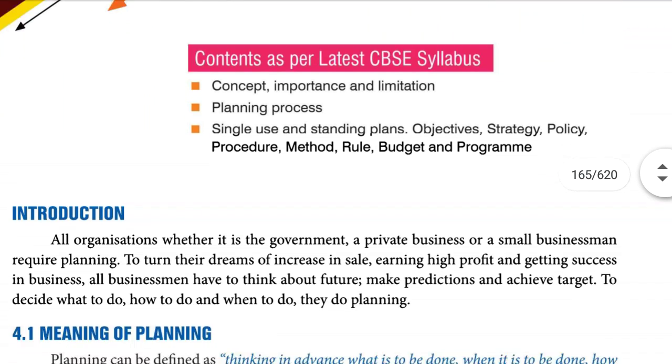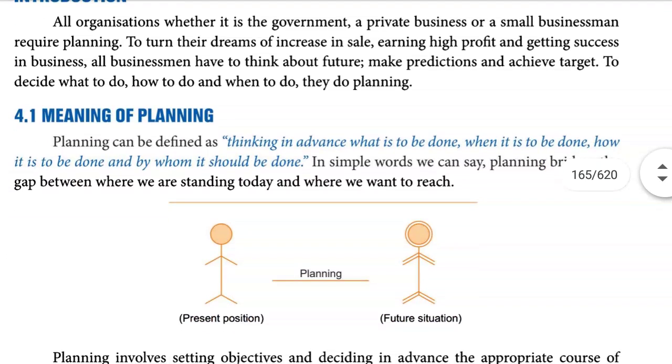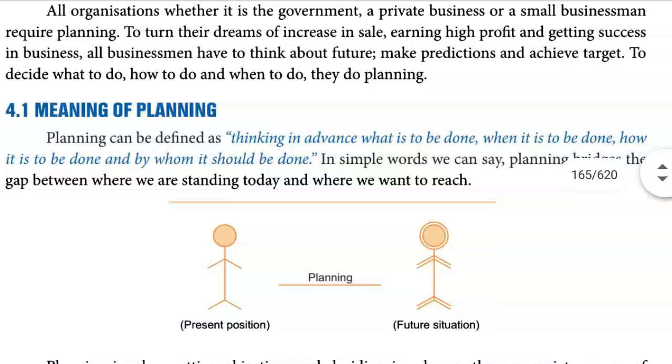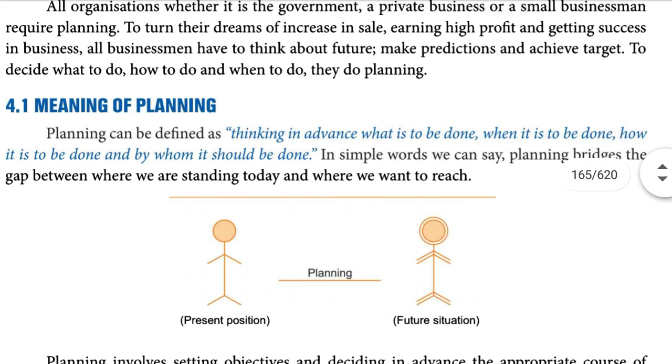Let us continue. We had discussed the meaning of planning, which is thinking in advance what is to be done, when is to be done, how is to be done, and by whom is to be done. So in planning, the job is determined, that is, what job has to be done, and that job is divided among various people of the organization. This is what is involved in planning.